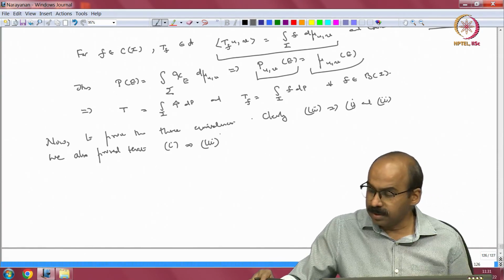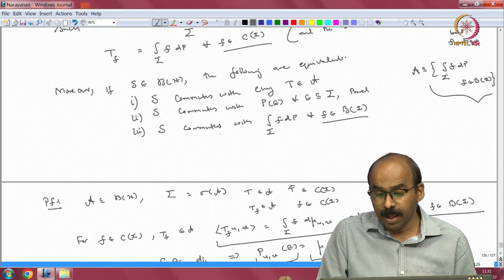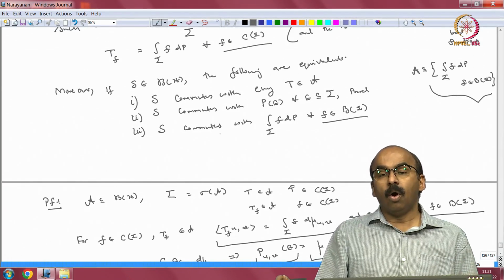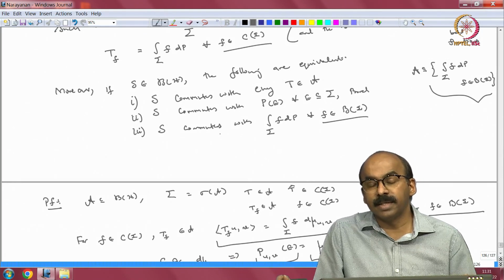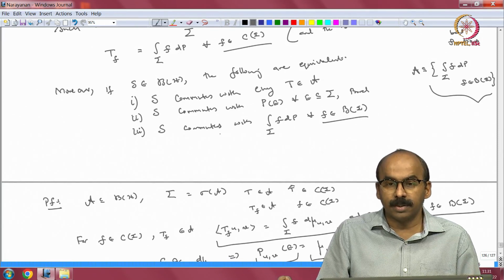Okay. So, let us see what is 1. 1 is that S commutes with everything in A, that means S commutes with all the integrals of continuous functions against the projection valued measure. Now, if you recall, we proved some of these results.